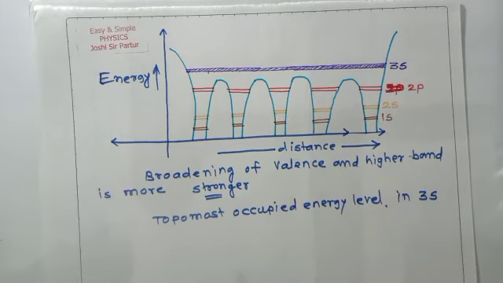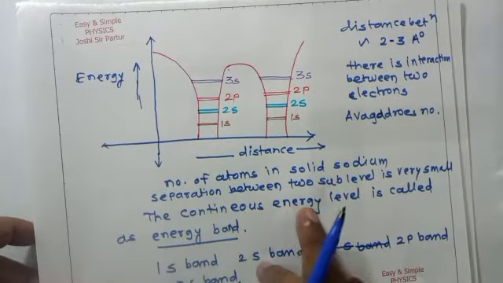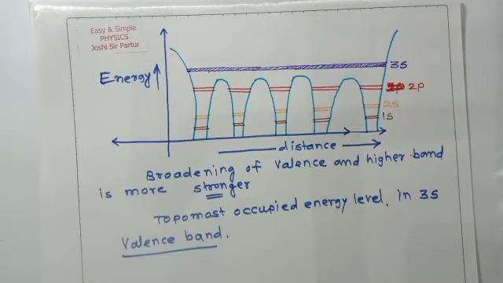The level is called the valence band. Two questions arise in our mind: what is meant by energy band, and what is meant by valence band? See here, the continuous energy levels are called an energy band. The topmost occupied energy level in 3s will be the valence band.